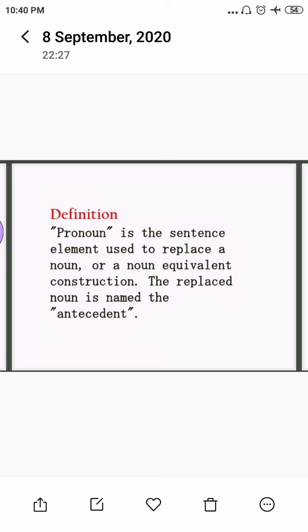Before going ahead, let me tell you what a noun means. A noun is a naming word which names a person, a place, a thing, or an animal. So, any naming word which repeats in a sentence or two, that word is called a pronoun, which replaces a noun.